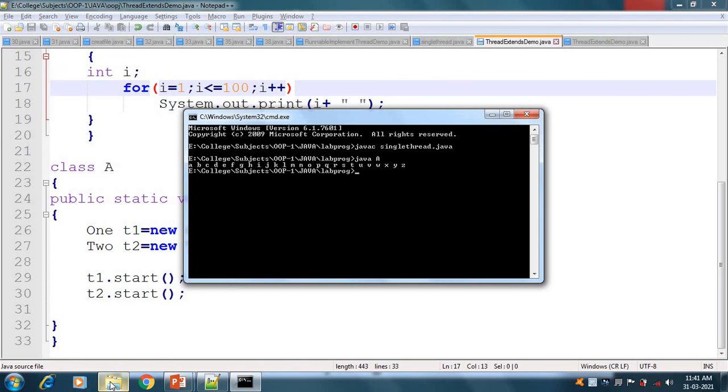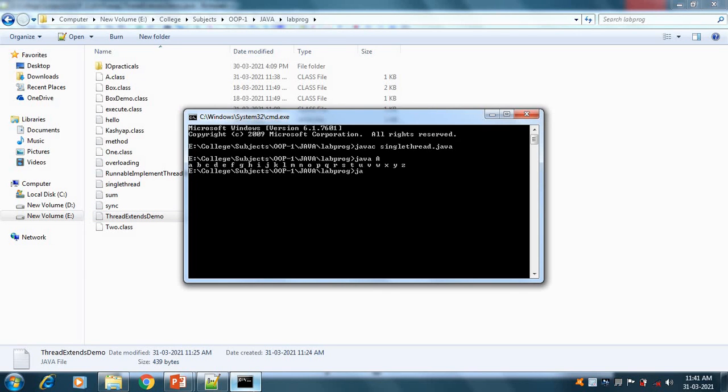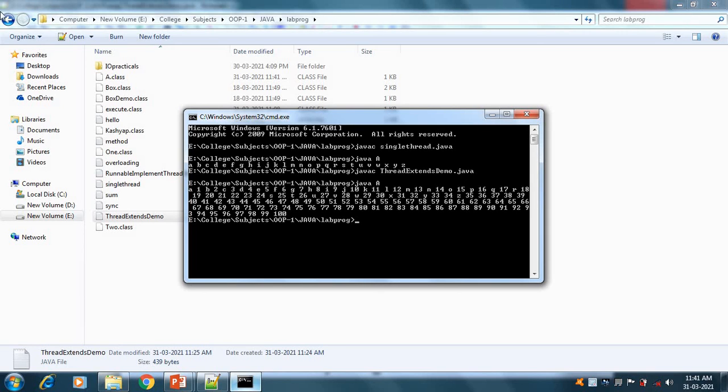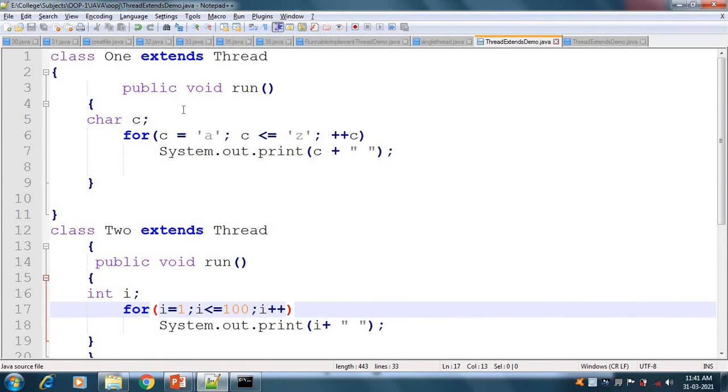Here our ThreadExtendsDemo class is there. So javac ThreadExtendsDemo.java. It is successfully compiled, and the main class is class A. So java space A, enter. Here we can see that it printed A1, B2, C3, D4, E5 and so on. So here both threads are working simultaneously. It is printing 1, it is printing A, it is printing 2, it is printing B.